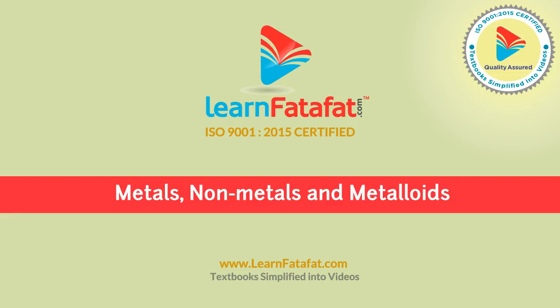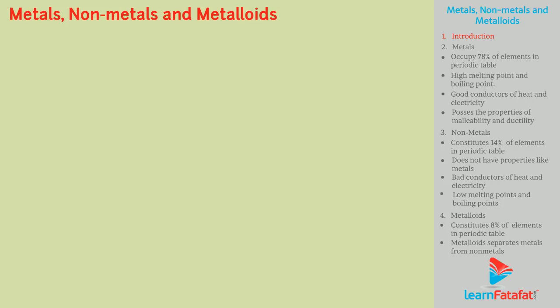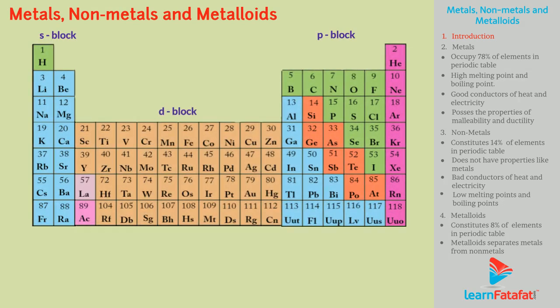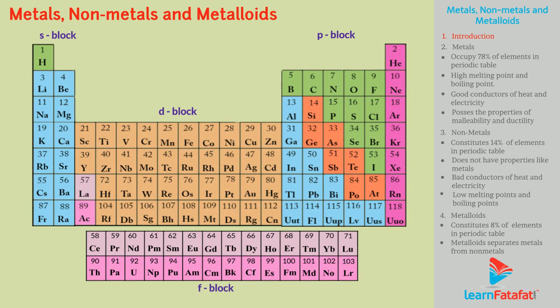Metals, non-metals, and metalloids. Dear students, we have learned from earlier videos that elements are classified into S, P, D, F blocks from their electronic configuration.